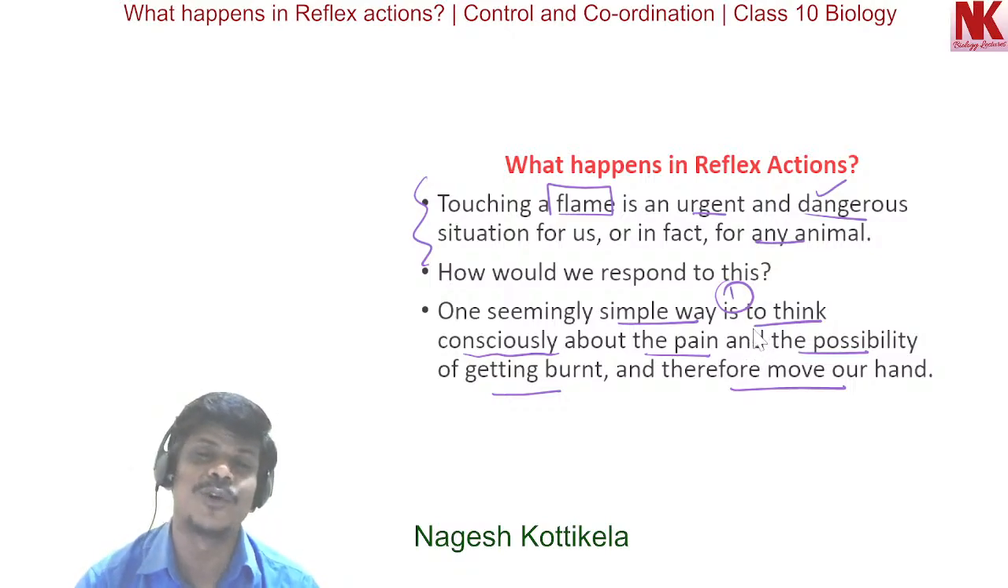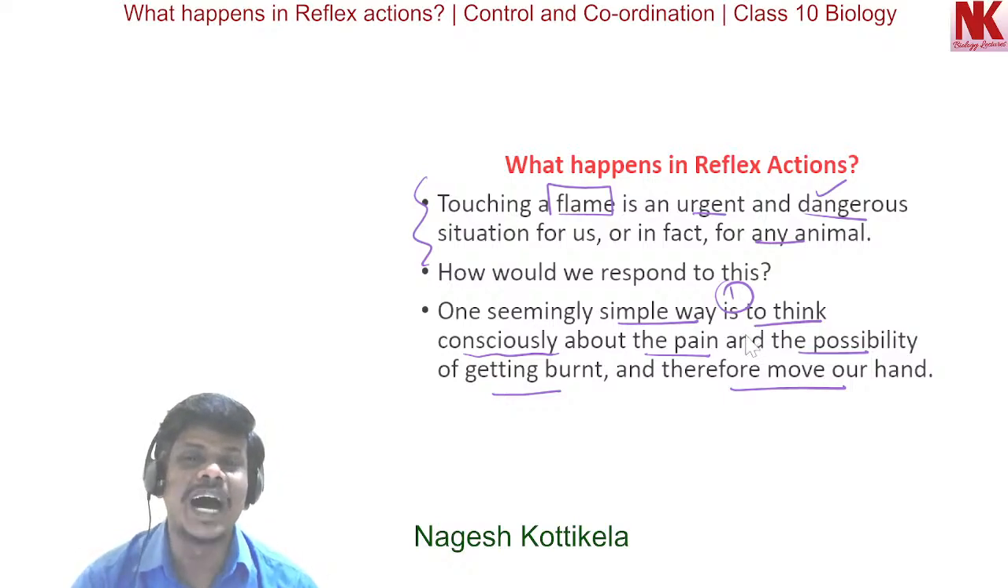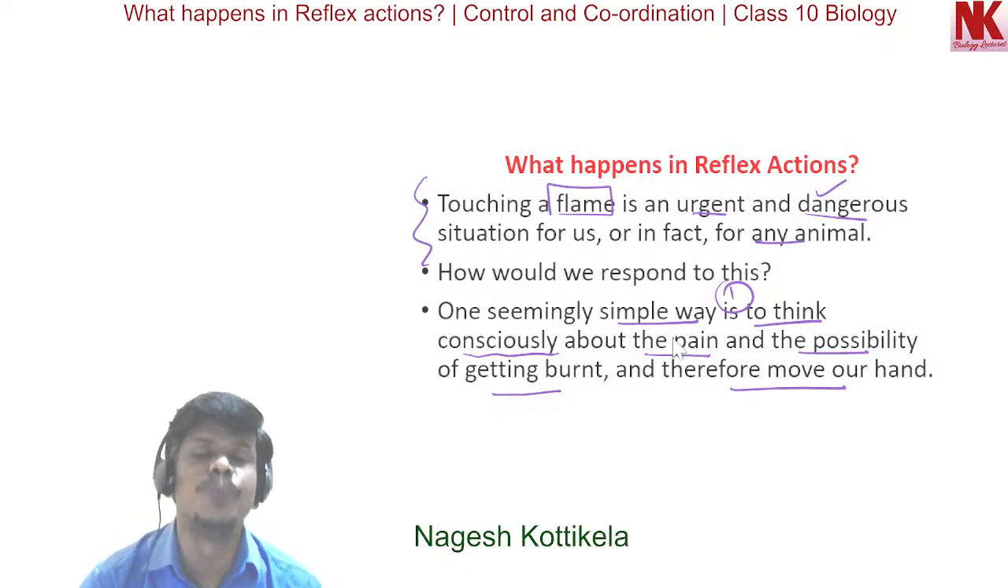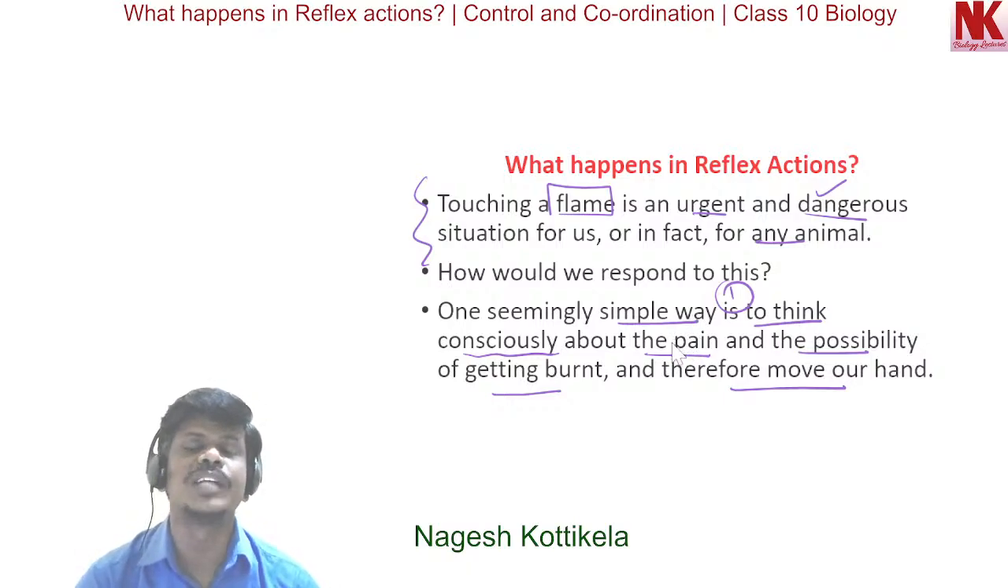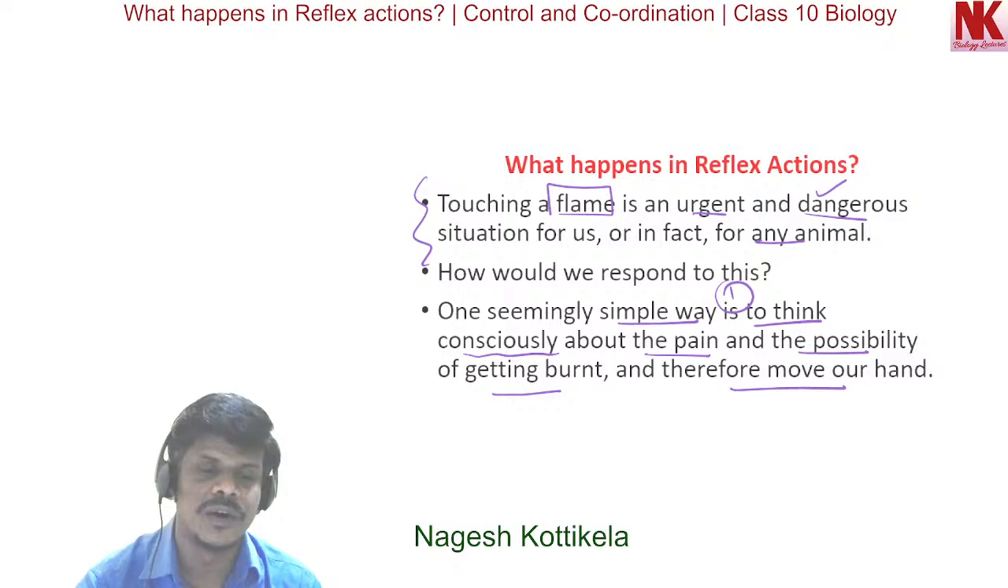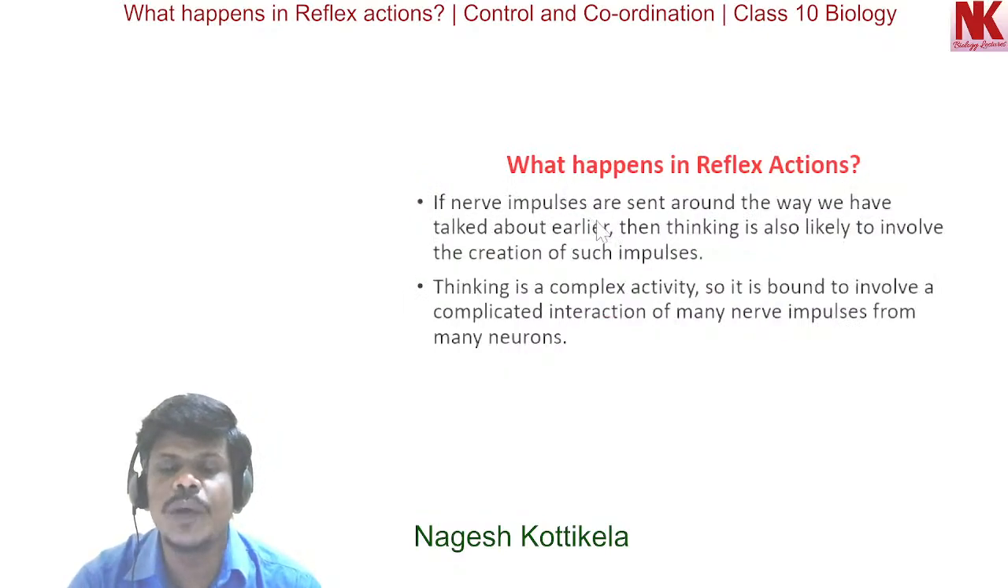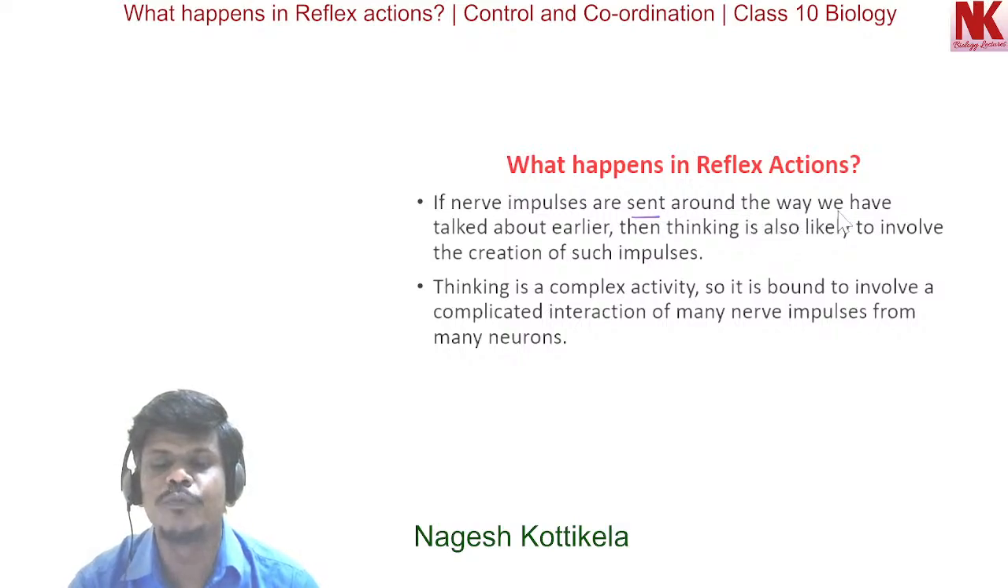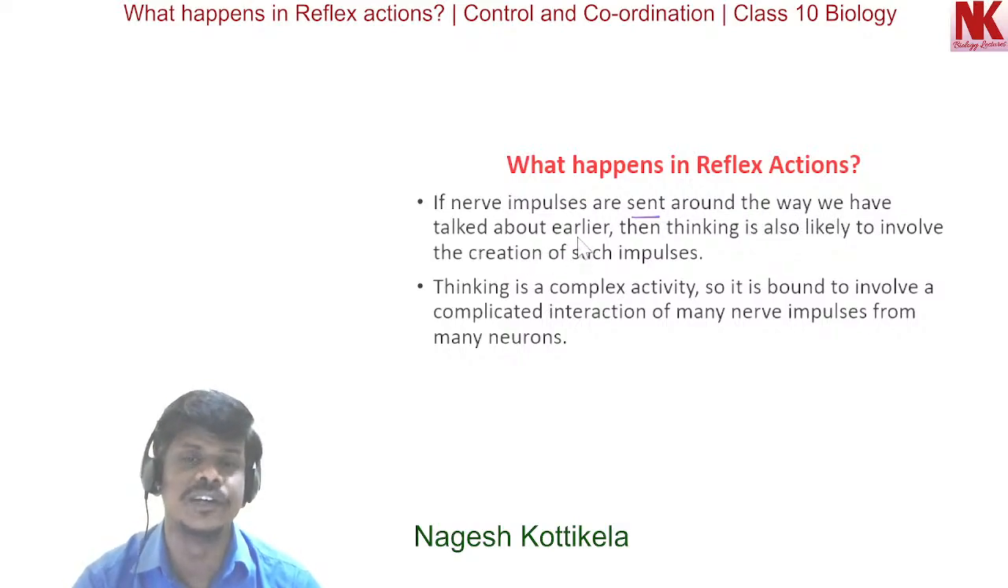But what can be the consequence in this situation? By the time we take the decision, by the time we think and remove our hand from the flame, the hand gets burnt. That is a dangerous condition for animals as well as humans. So immediately we have to withdraw the hand from the flame, otherwise the hand gets burnt because the flame is a dangerous situation.